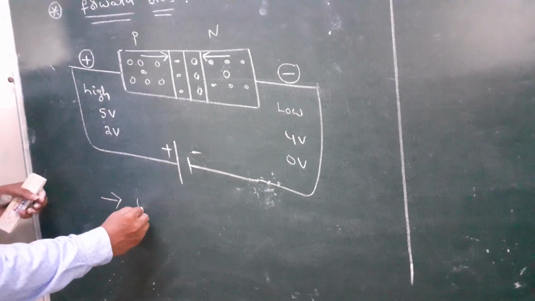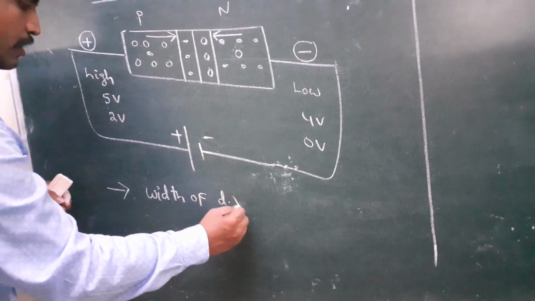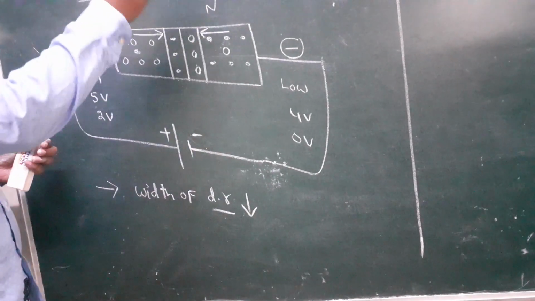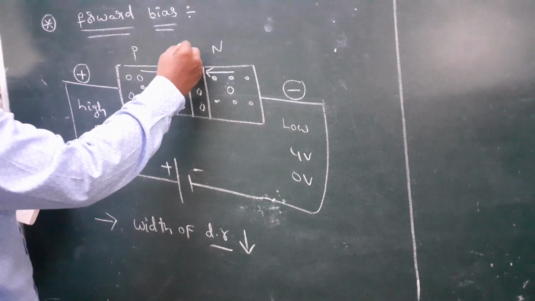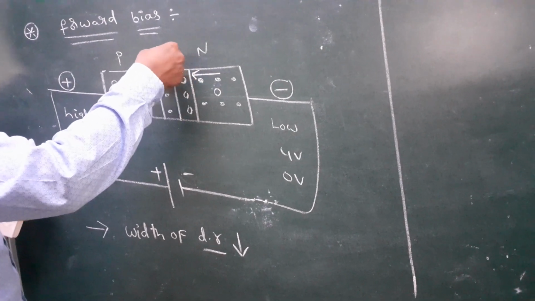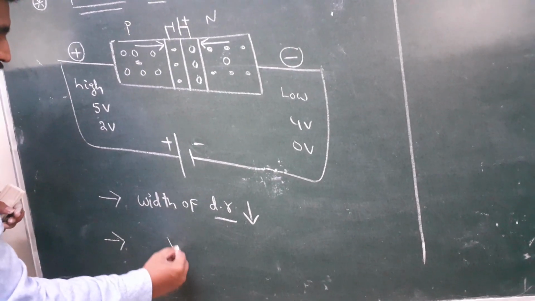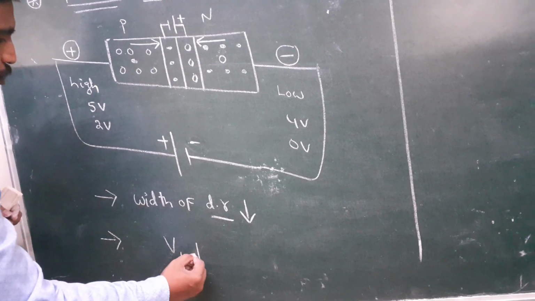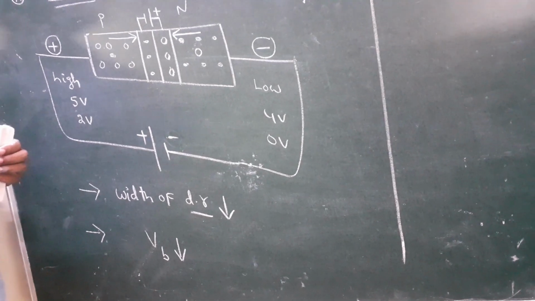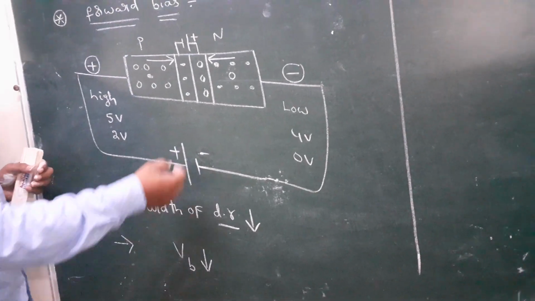In the forward bias, what happens? The width of the depletion region decreases. On the depletion region, a pseudo battery is nothing but the potential barrier. The width of the depletion region decreases, so the potential barrier also decreases. What is the function of the potential barrier? To stop the diffusion of charges. Here the potential barrier decreases automatically.